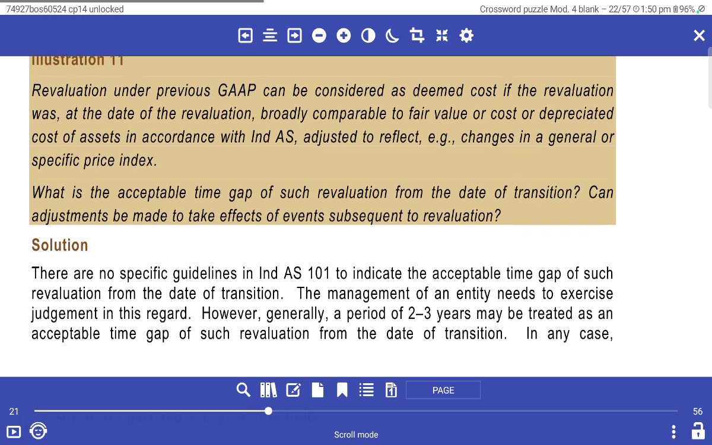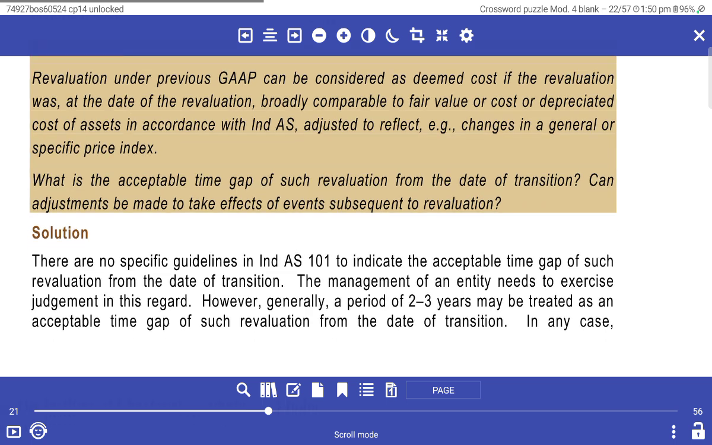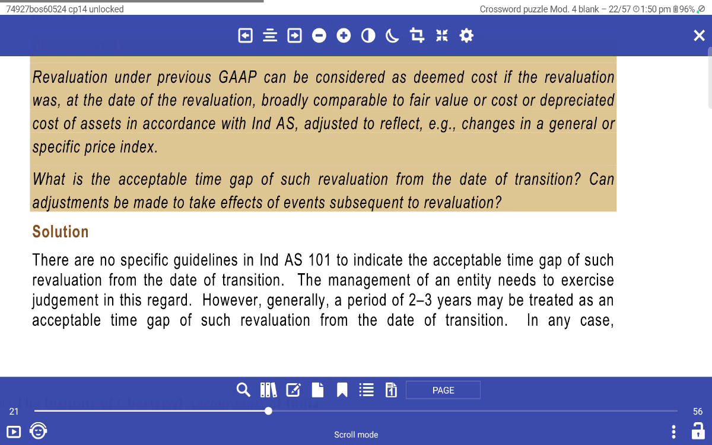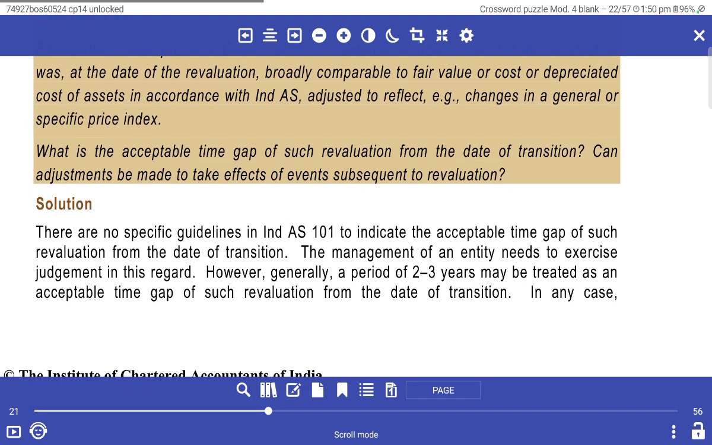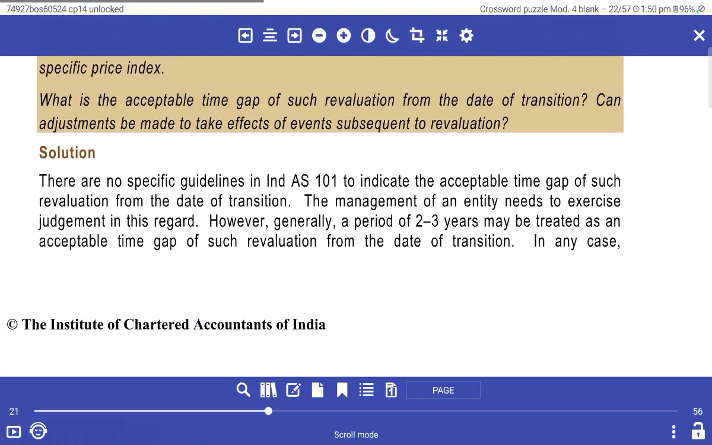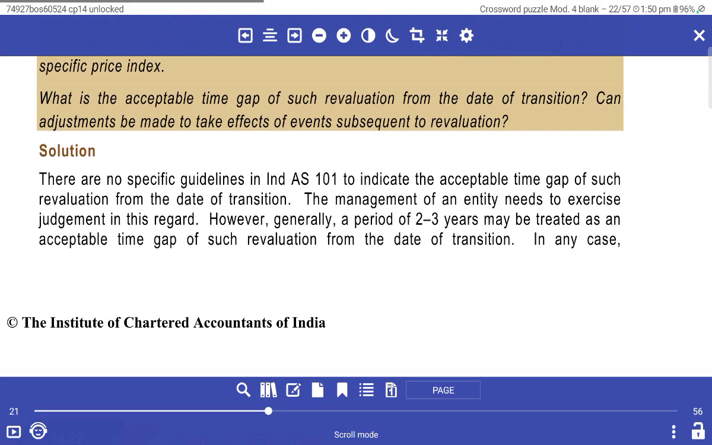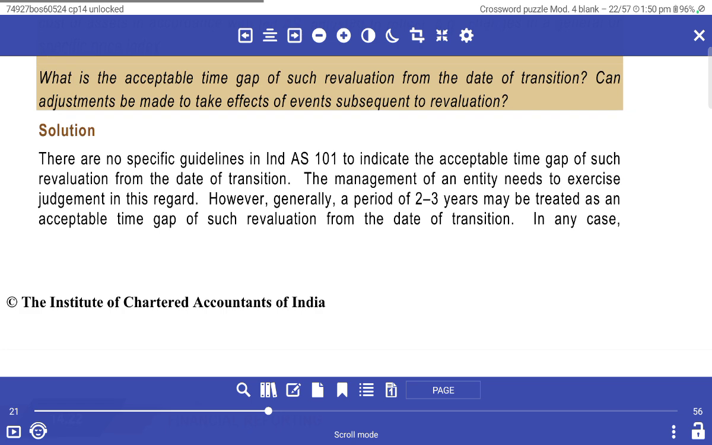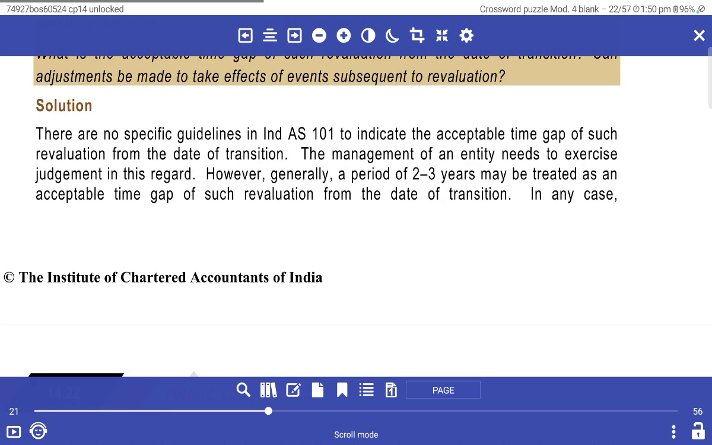Illustration: can a revaluation under the previous GAAP be considered as deemed cost? Yes, if the revaluation at the date of revaluation was broadly comparable to fair value, or to cost or depreciated cost of assets adjusted to reflect changes in a general or specific price index. What is the acceptable time gap for the valuation of the cost at the date of transaction, which can be adjusted to make effect of even subsequent revaluation?